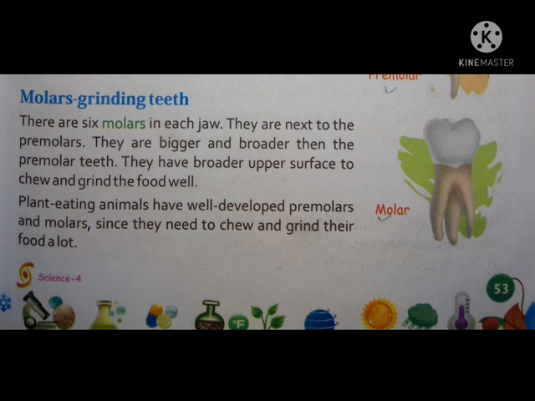Plant-eating animals, herbivores, have well-developed premolars and molars. Why? Because they need to chew and grind their food a lot.